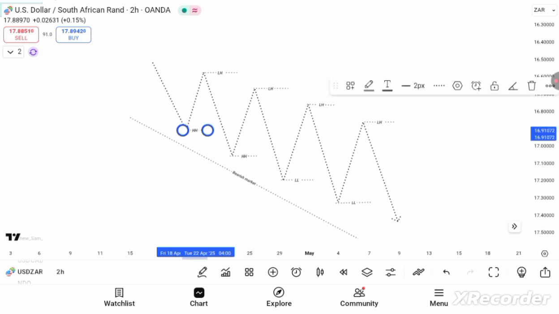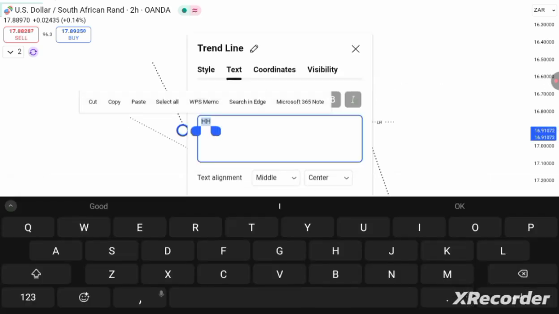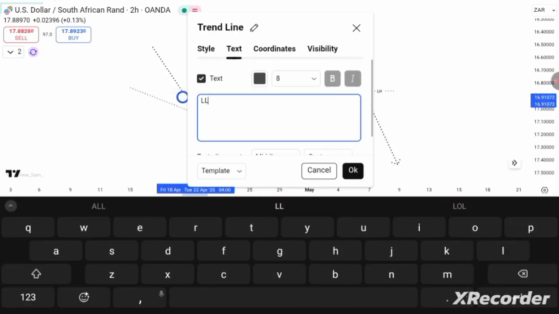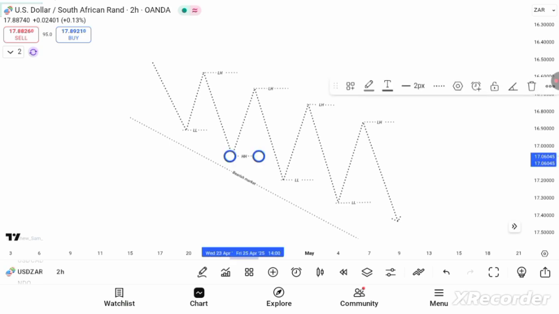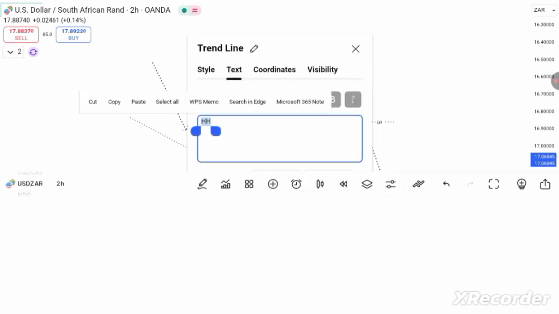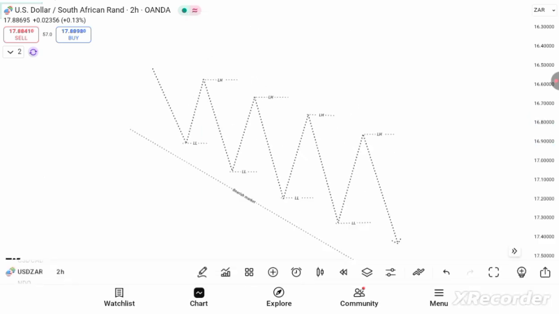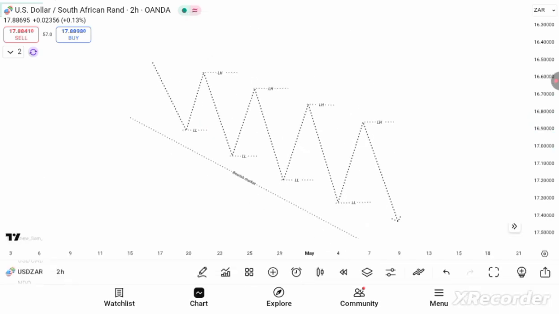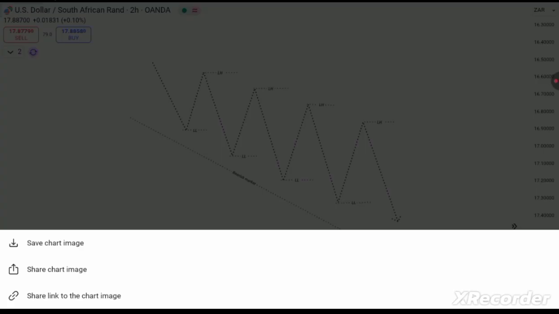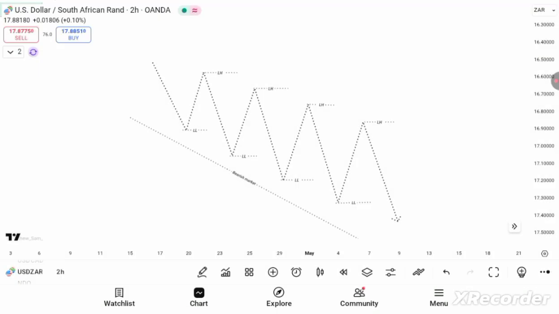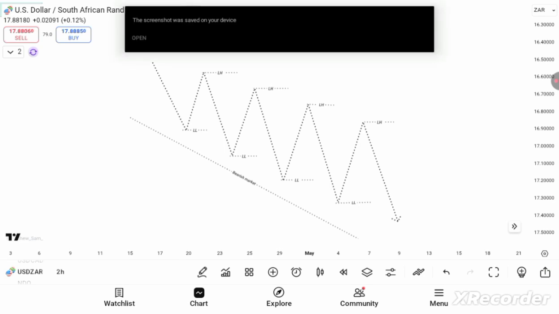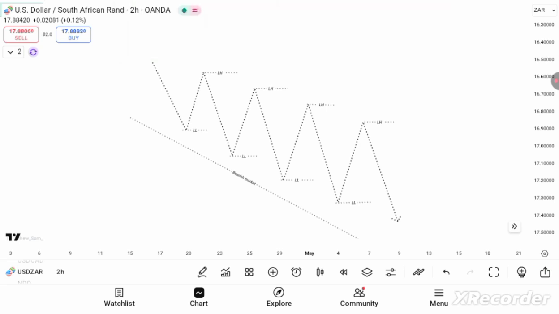Don't ever get trapped in trading against the trend. You could trade against the trend and get away with it, but you will not always get away with it. It's simple. So for a bearish market, you see price keep breaking the lows, the lower lows. Price keeps going below the lower lows. That is how you know that the market is bearish.